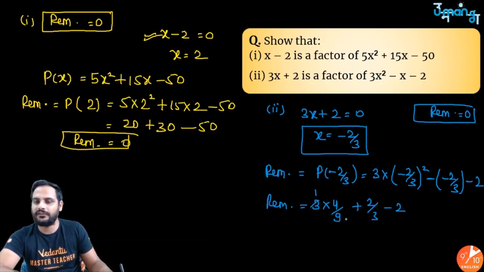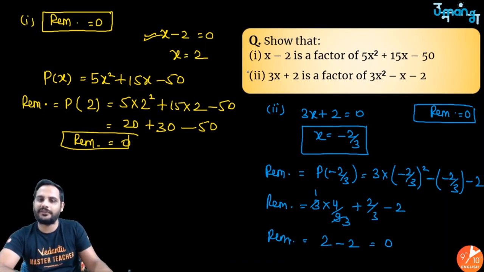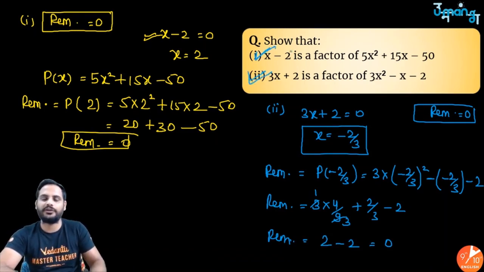So 3 ones are 3, 3 threes are 9. So I am getting 4 by 3 plus 2 by 3. So 4 by 3 plus 2 by 3 is what? 6 by 3, which is 2 only. 2 minus 2 is equal to 0. Remainder is 0. That means this is also a factor. So both of them are a factor.